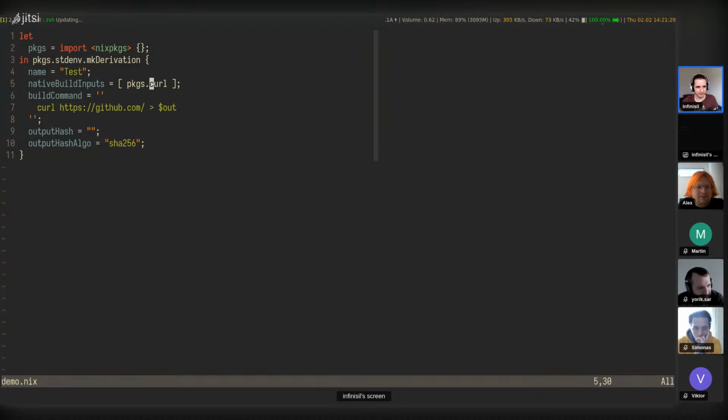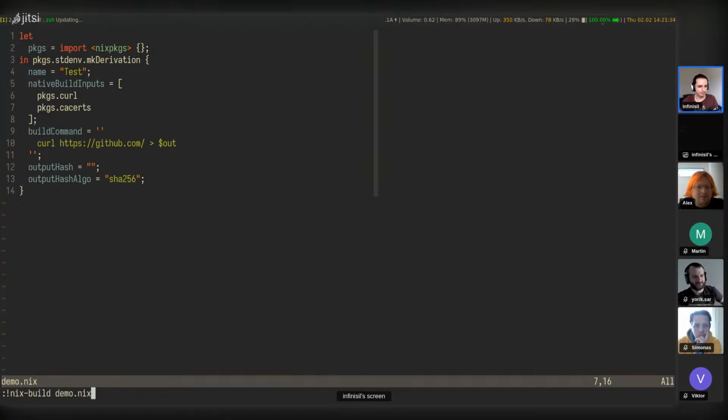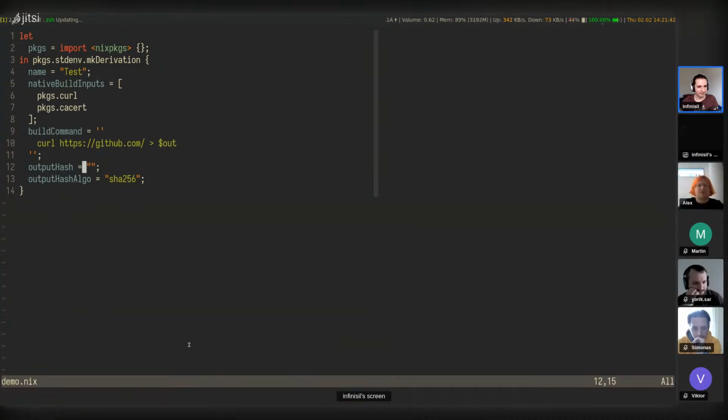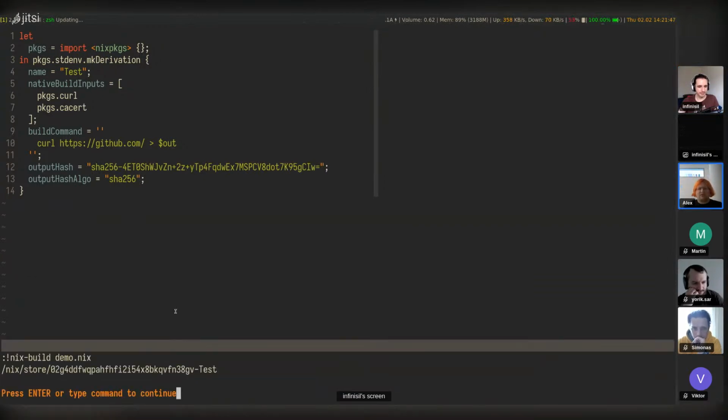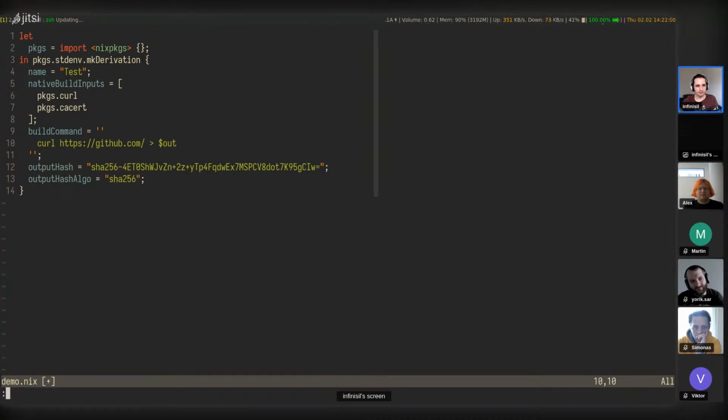So we don't have CA certificates. Fair enough, so let's add those. CA certs. Okay, now it works. Oh, so just specifying output hash and output hash algo has disabled the sandbox. Well, it didn't disable the entire sandbox, so we still can't access, like, my home directory, for example. But yes, it allows fetching.